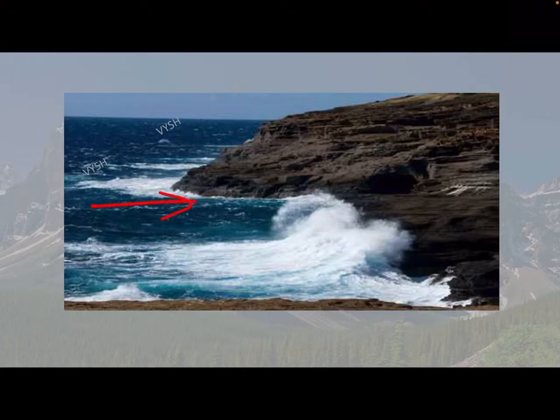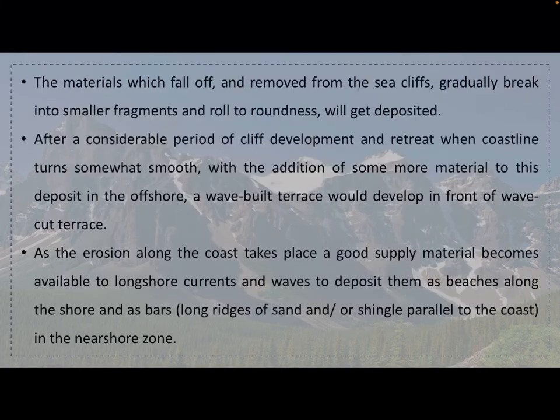See, for example, this is hitting, it is more or less submerged inside that water, and this water hits it very badly, because of the constant attack by the tides and waves. So that erosion takes place. The materials which fall off because of that erosion, because of that water hitting, automatically the upper layer will start getting off.